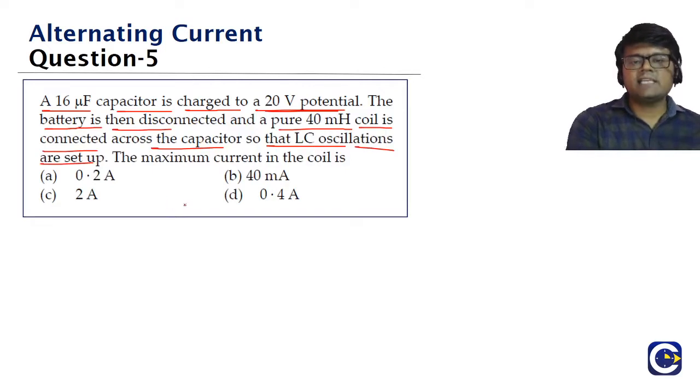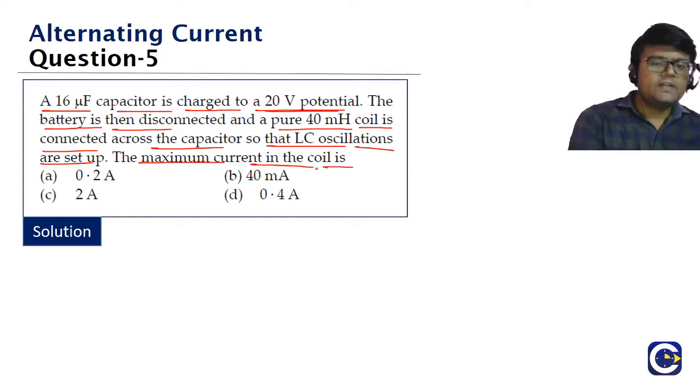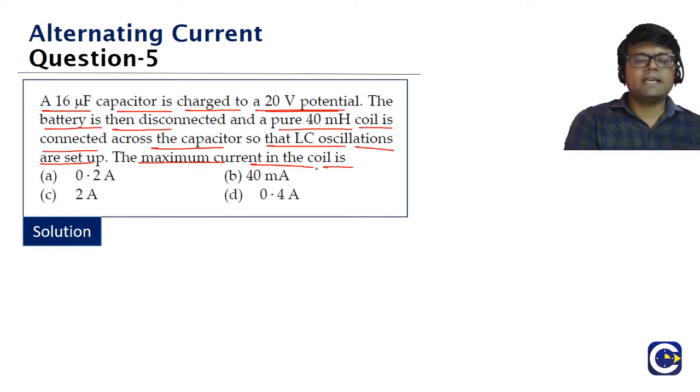So we are charging a capacitor, disconnecting it from the battery and connecting it across a pure inductor. So this is how LC oscillations are going to happen. The maximum current in the coil is what we need to find, guys. Check it, guys. How do we solve this question? When we are discharging the capacitor, the capacitor will be having some energy. What is the energy formula going to be, guys?